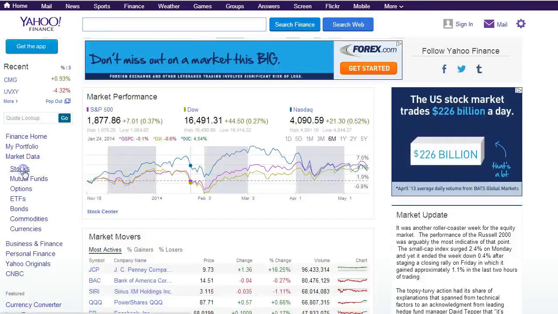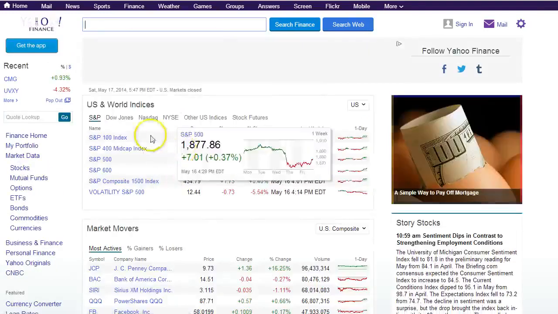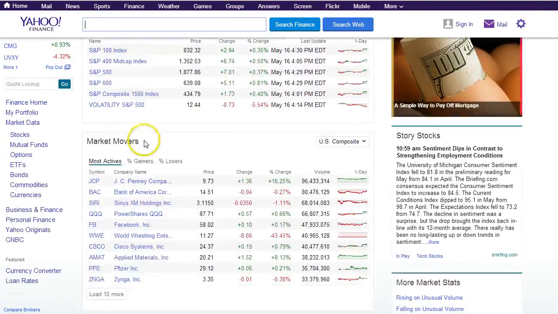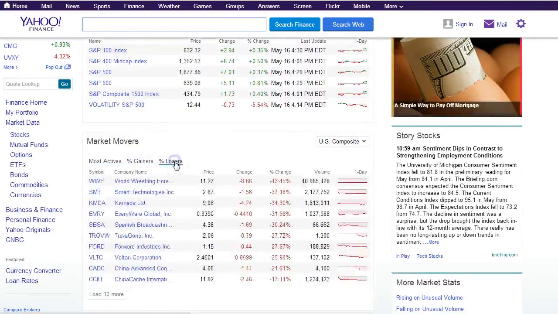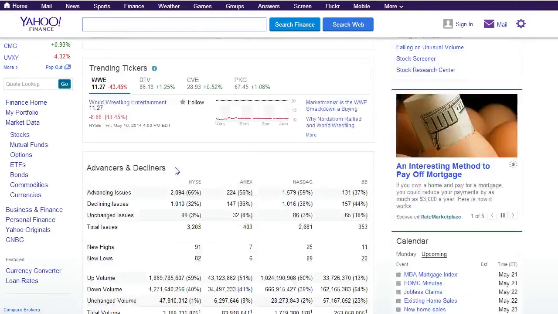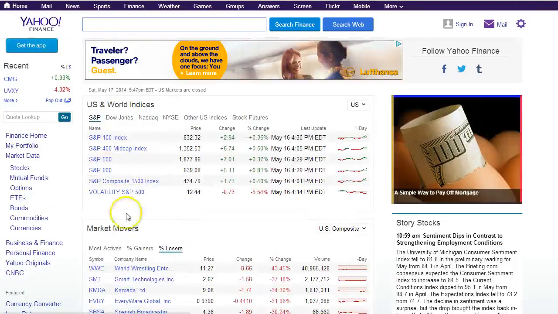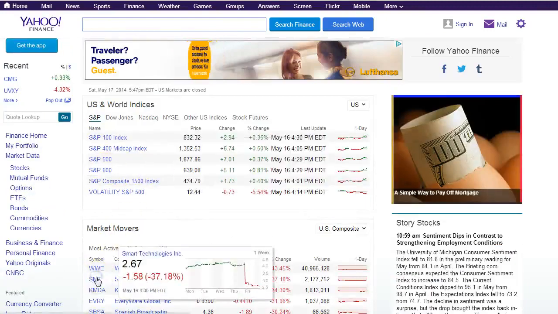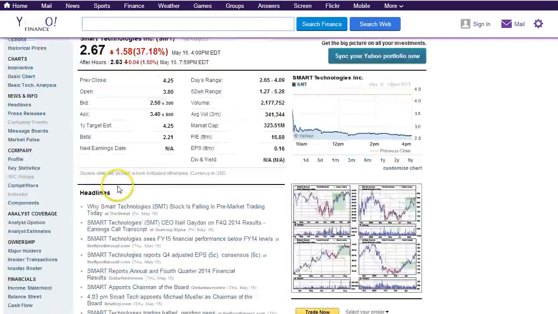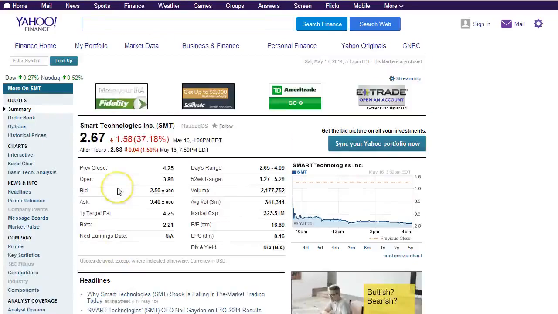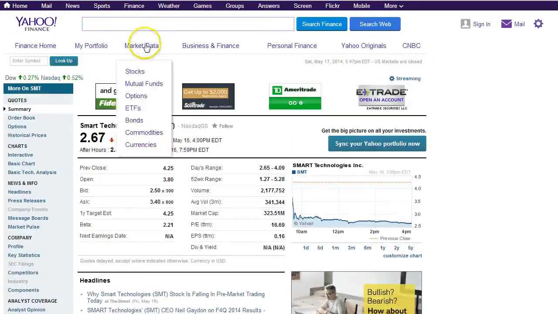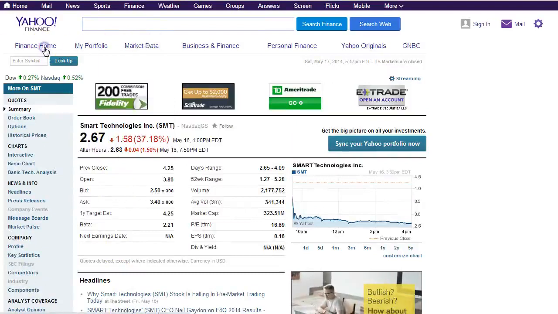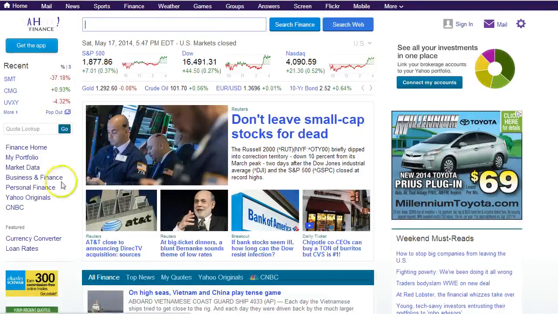You can go to the stock area. And here they'll give specifics on the world indices, the market movers, percent gainers, losers, trading. And you can even go into a stock. They'll get a lot of information or review of the stocks, everything that you're interested in. If we just go to their finance home, they have,